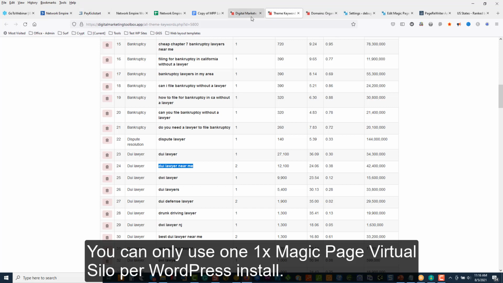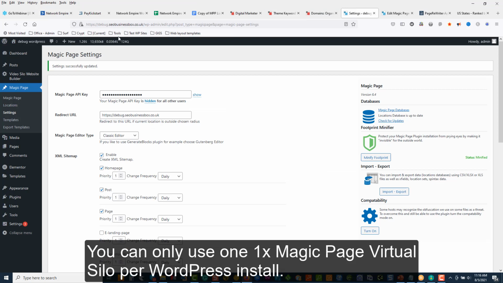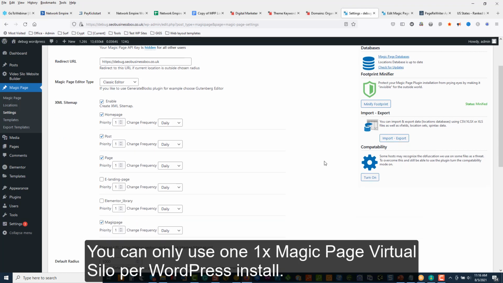So the reason why I build my sites the way I do on the dev database is once I get the model built correct, once I've built it for a national perspective, once I've got all the components inside working and the areas are mapped out that I want to target, then I can clone this and deploy it multiple places. And all I've got to do is add shortcodes introducing the market segment I'm after. And this is why we built Digital Marketers Toolbox, so that we can actually use these tools very effectively. And for guys to do this normally, good luck. It's going to be a lot of fun, a lot of hard work.